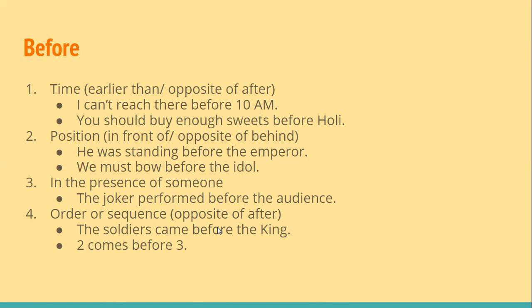The soldiers came before the king. So it is the order or sequence. First, the soldiers came, and then the king came. Two comes before three. So there is sequence, there is order. In the number system, two comes before three.